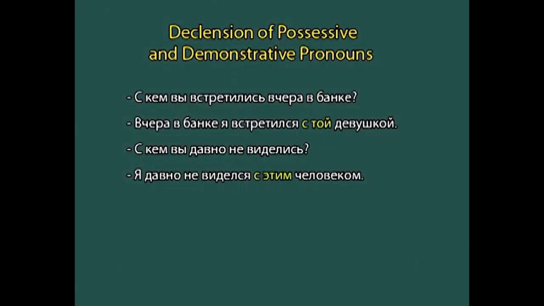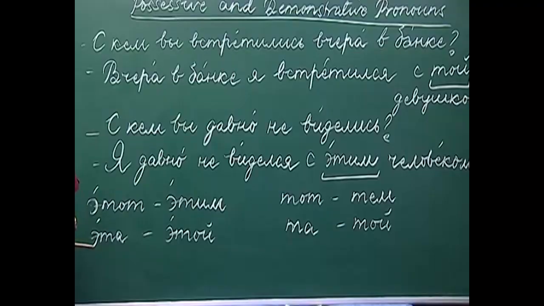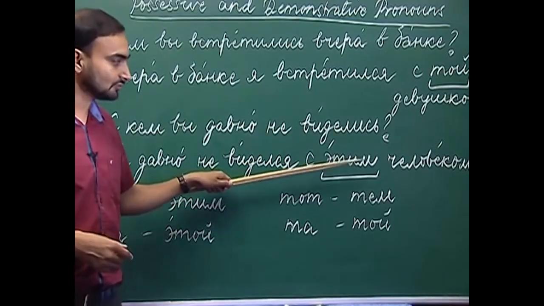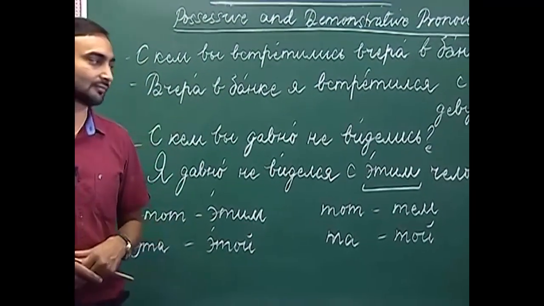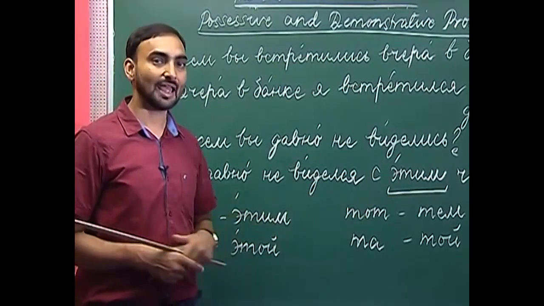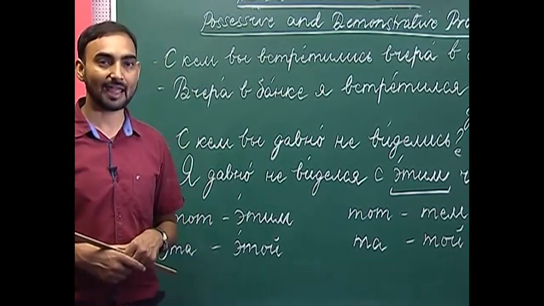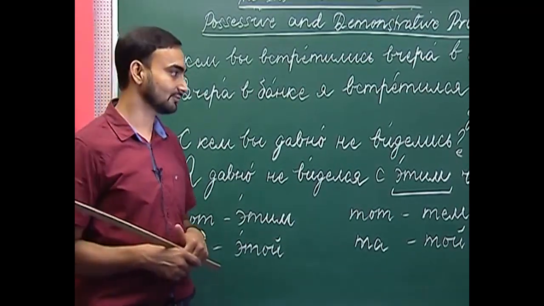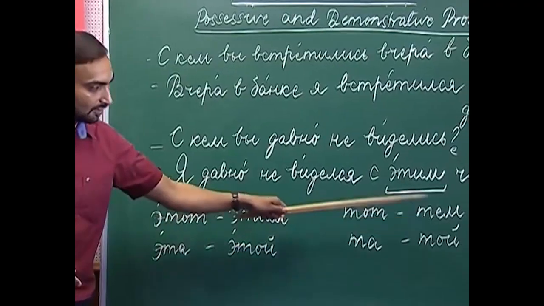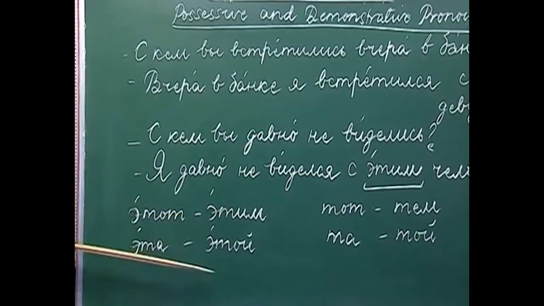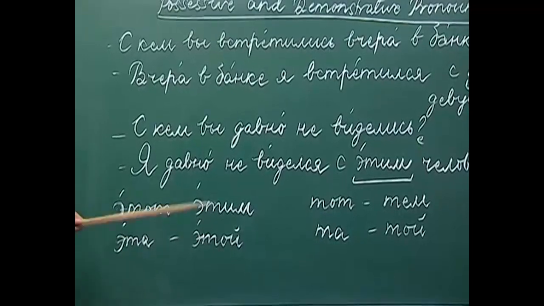Had it been tot chilavek, then it would have changed to chem. So, tot changes to chem with the singular nouns, and etat changes to echem with the singular nouns. This is how we decline the demonstrative pronouns in the instrumental case.